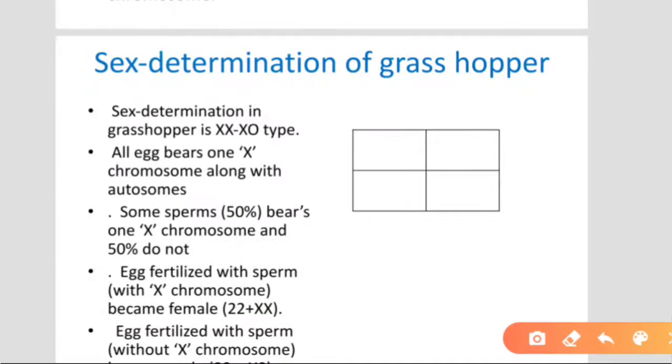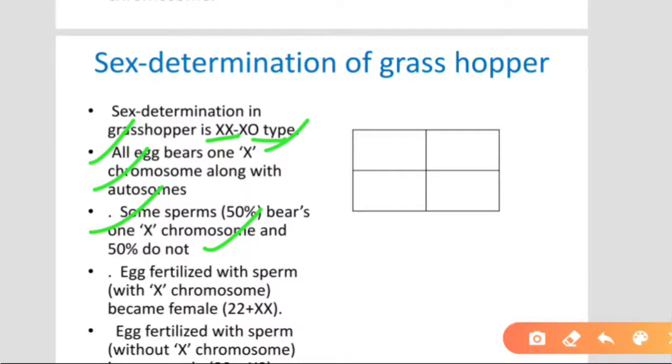Now, sex determination in grasshopper. You can see sex determination in grasshopper is XX and XO type, like the same we studied in the previous slide. All eggs bear one X chromosome along with the autosomes. 50% of sperms bear the X chromosome and 50% do not.